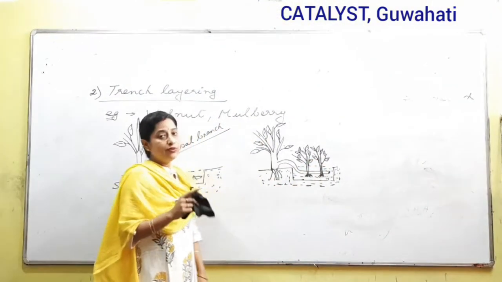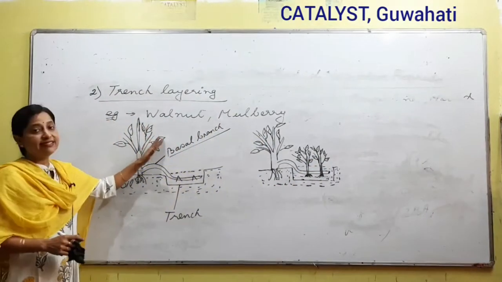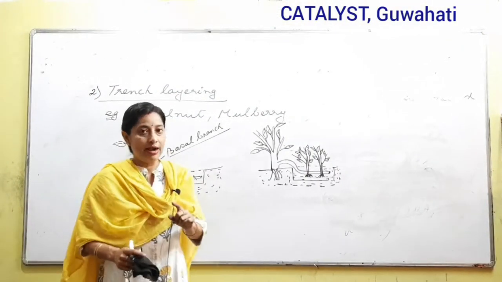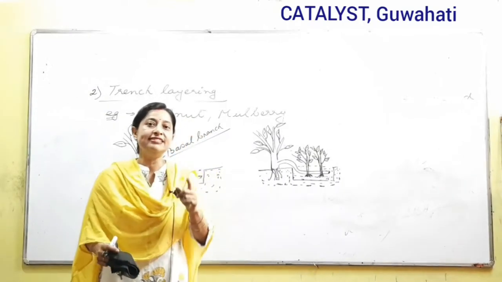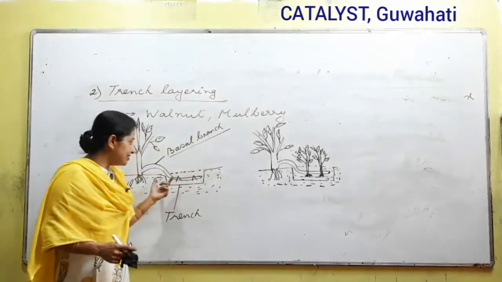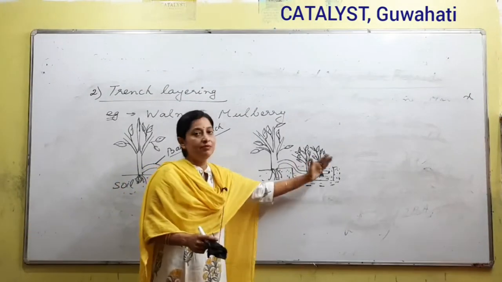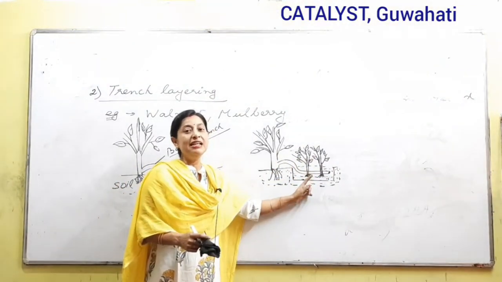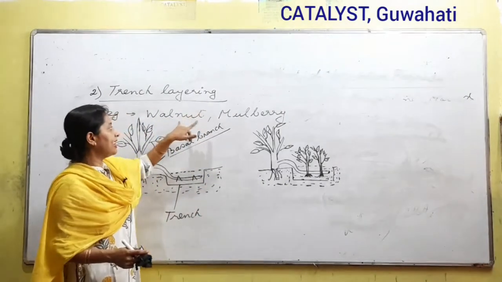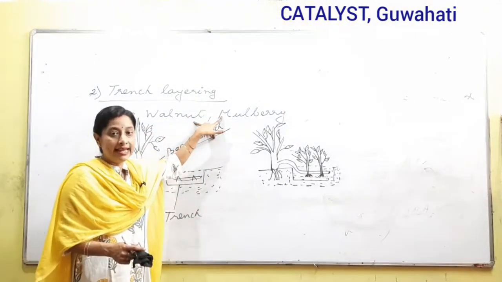One basic difference between tip layering and trench layering is that in tip layering we get just one new plant growing from one stem, but in this case multiple plants can grow from that single basal stem. So this type of layering is called trench layering. Remember the examples: walnut and mulberry.